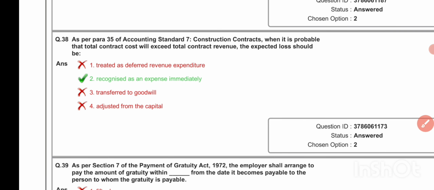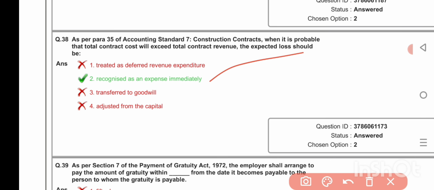As per para 35 of Accounting Standard 7, construction contracts, when it is probable that total contract cost will exceed total contract revenue, the expected loss should be recognized as an expense immediately.